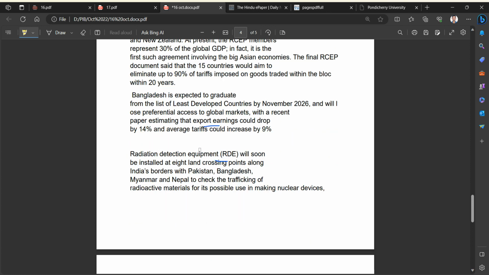export earnings. And here we have another news article about radiation detection equipment being installed at land border checkposts. We all know that radioactive nuclear materials can be used to make nuclear weapons, which can prove deadly and dangerous, and even countries can be threatened. So to prevent the movement of radioactive materials, it has been decided to equip them with detection equipment.